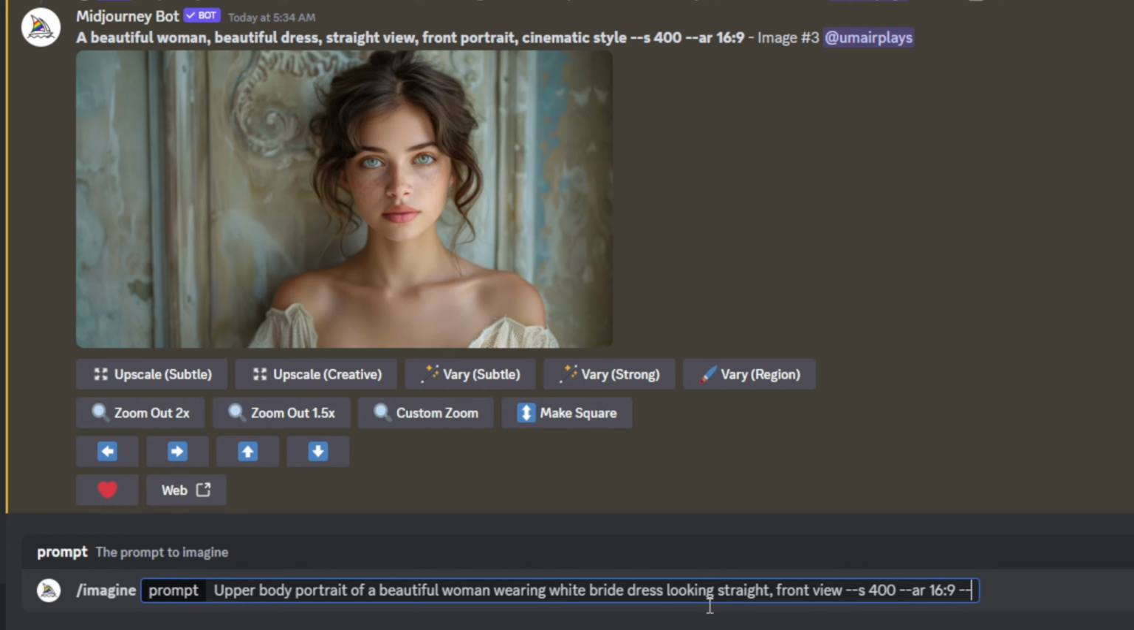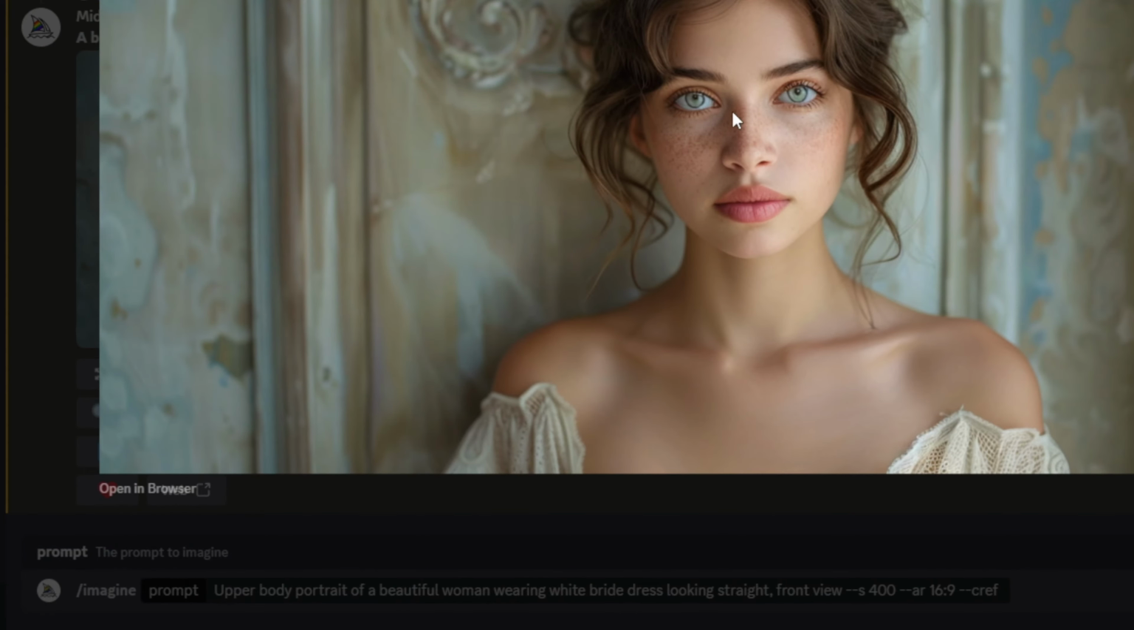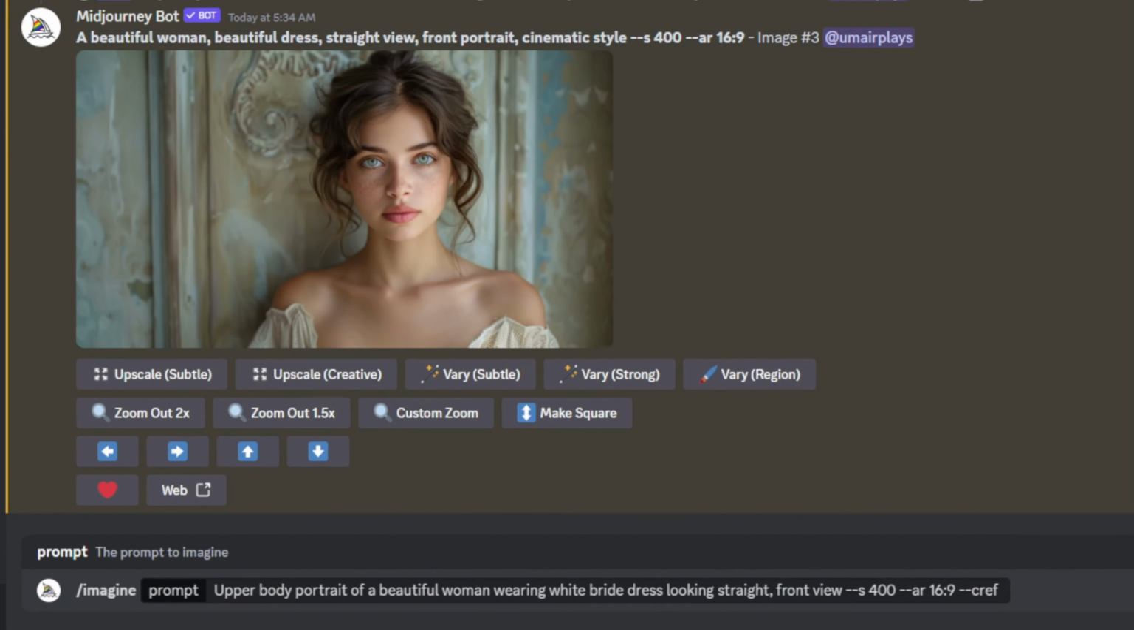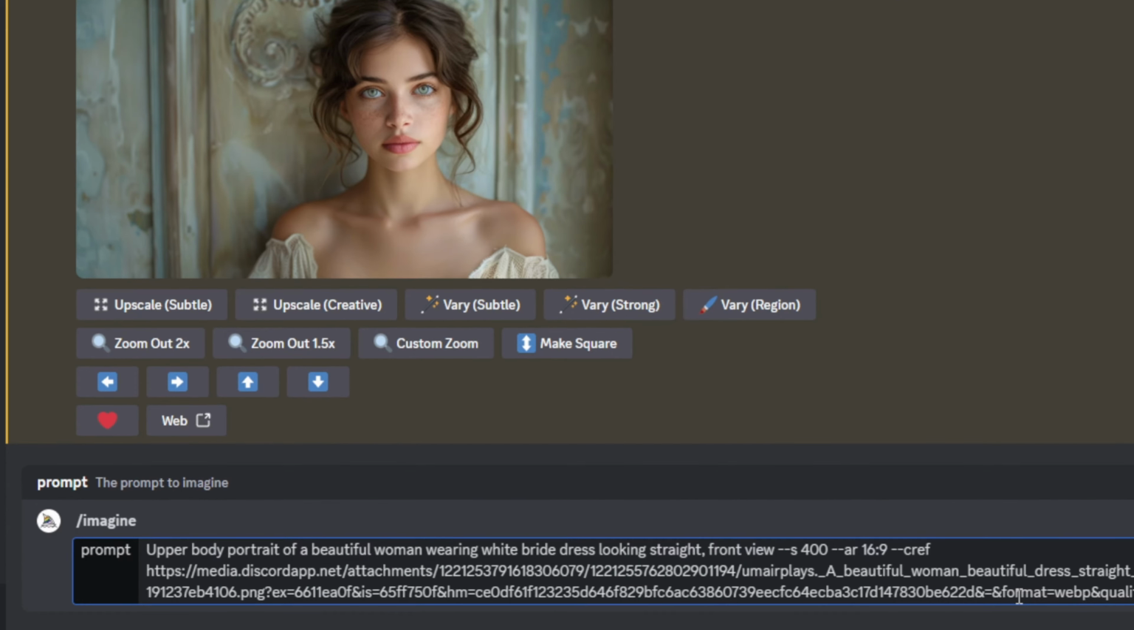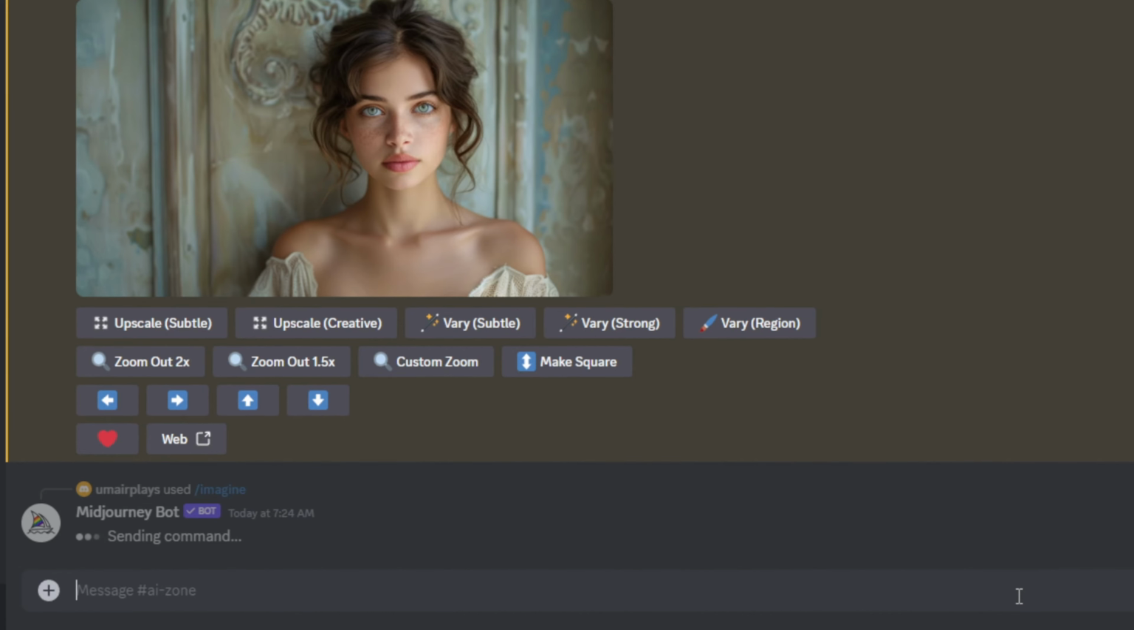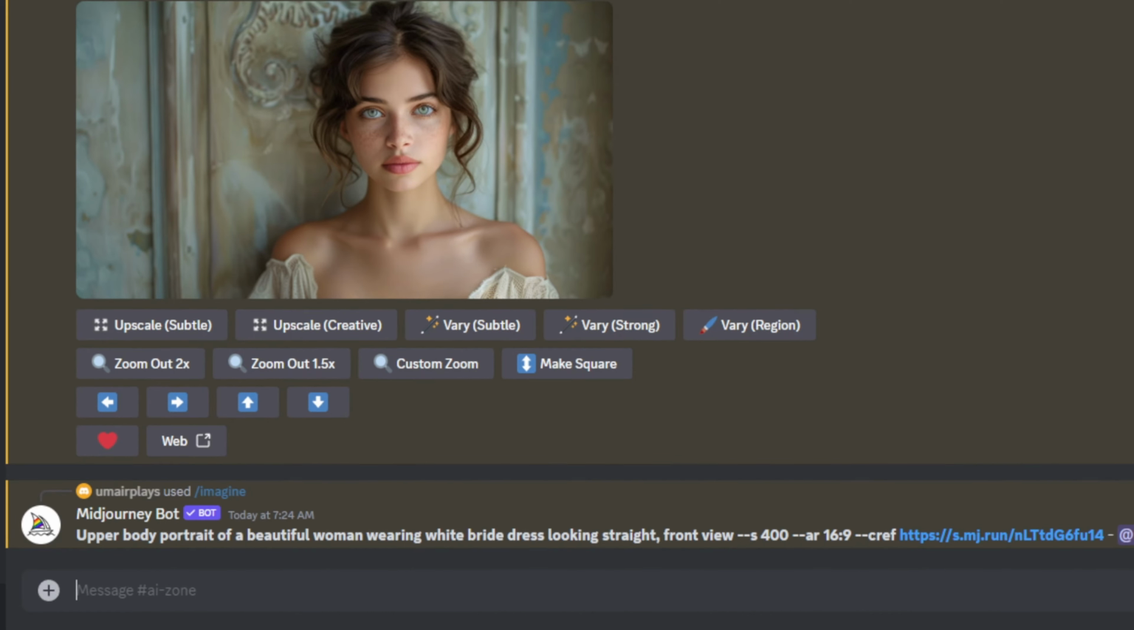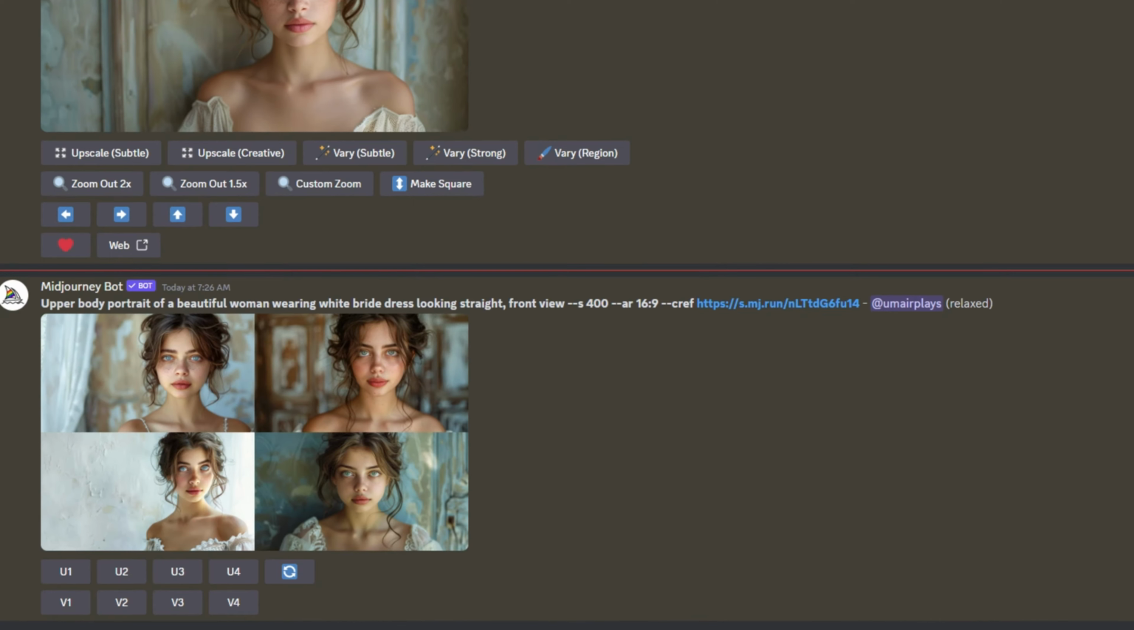Type --cref in the prompt. That's the parameter for character reference. Then what you can do is simply right-click on Alexa's picture and copy the image address or image link. Paste the image link after --cref and make sure that there is a space between cref and your link. And when you hit enter, you'll get results like these.